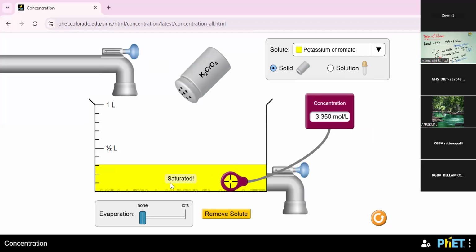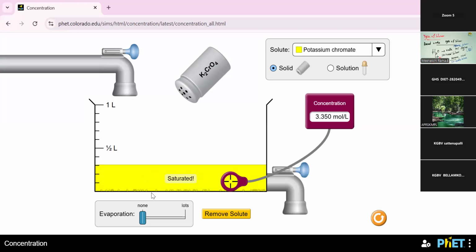Yes, the saturated term is what we are reading here. Why is it called saturated? Because the solvent quantity is lesser compared to the solute quantity. Yes, I poured a higher quantity of solute into this beaker.